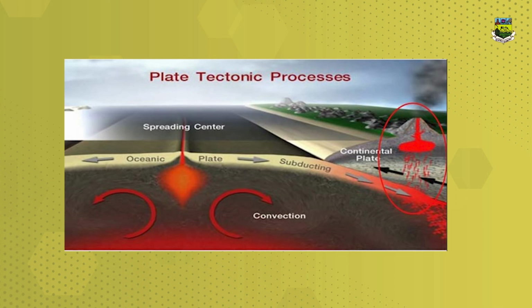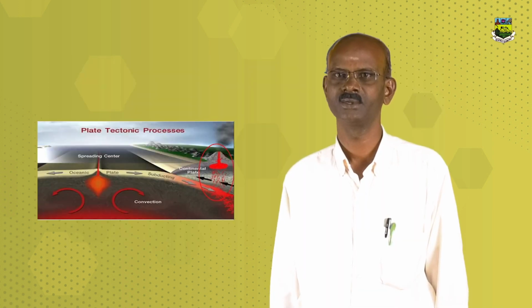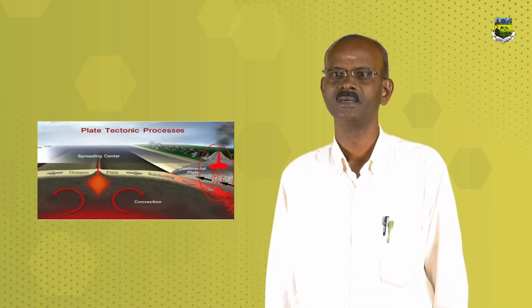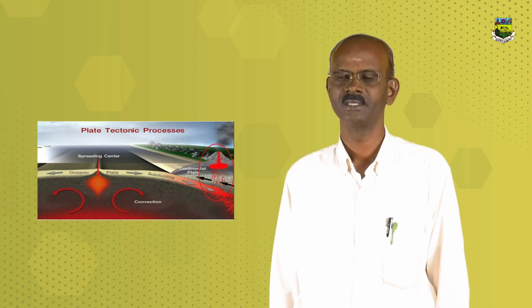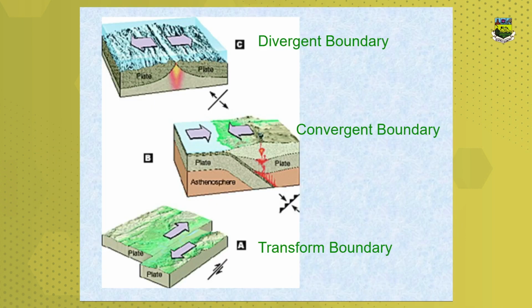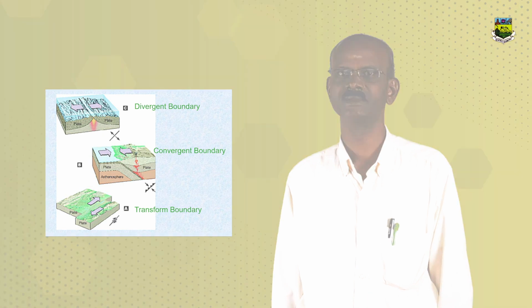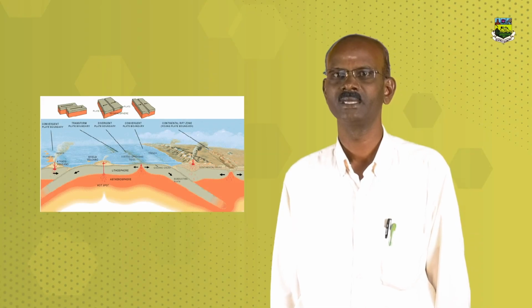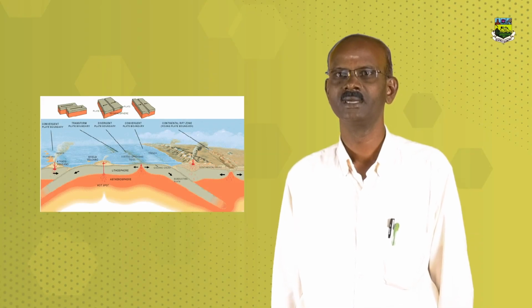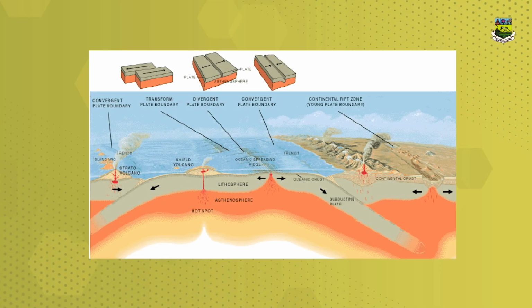Plate tectonic process: spreading center, oceanic plate, subducting continental plate, oceanic plate, continental plate, then convection. These are the plate boundaries. Next, the diagram also shows the plate boundaries: convergent boundary, transform boundary, divergent boundary, continental rift zone, young plate boundary.